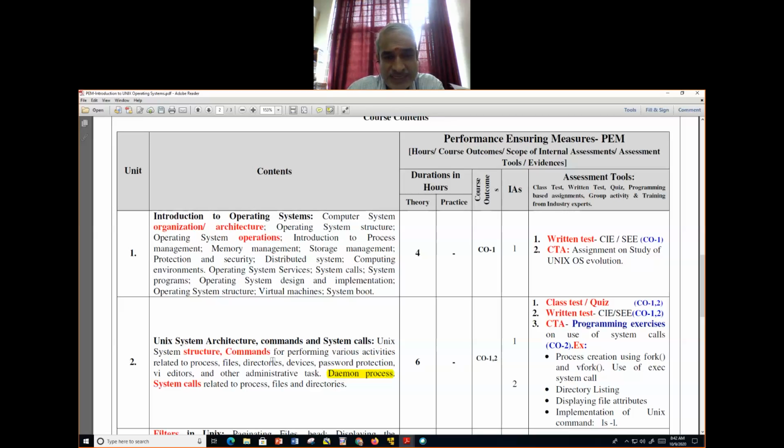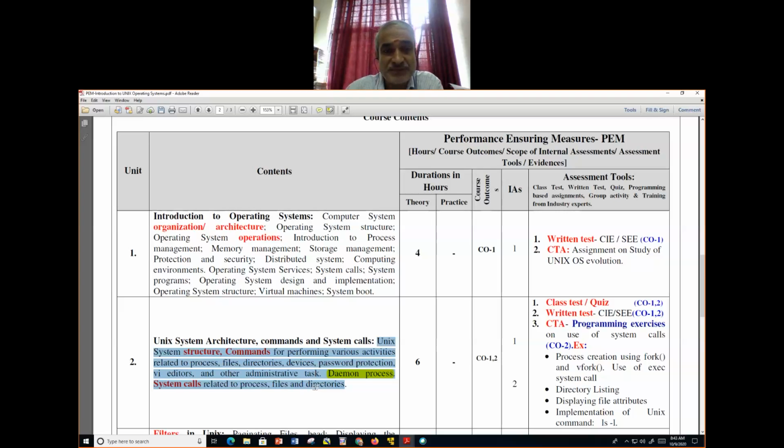So look at the second chapter, Unix system structure, commands. A few commands we have gone through: process related, file related, directory related, device related, protection, VI editor. You are working on the VI editor. Then system calls related to process: fork, vfork, then getpid, getppid, that we are seeing. Files related, right now we are working. Directory related, right now we are working.